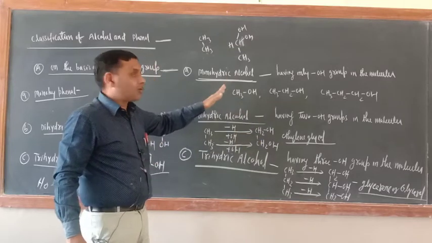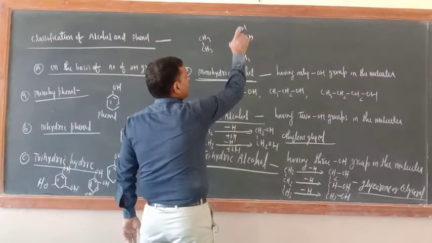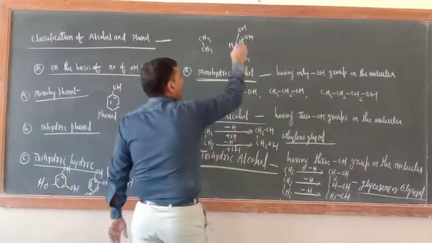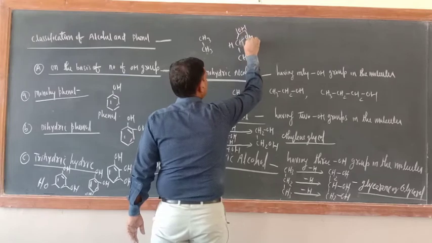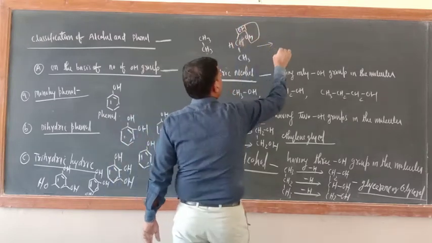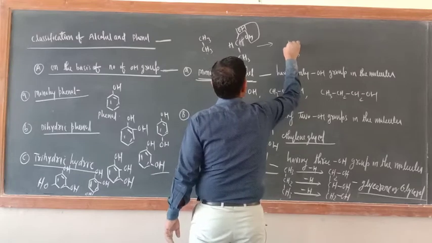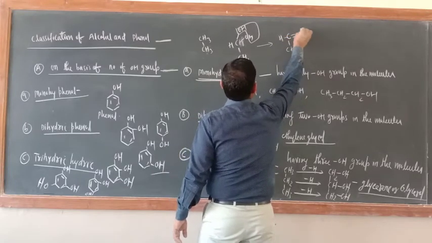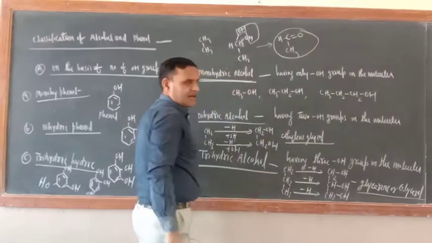Suppose both OH are bonded with the same carbon atom. Such type of alcohol is not stable, because after some time they will lose 1 molecule of water. And what will they form? CH3C, here H double bond O. They will form another class of compound.